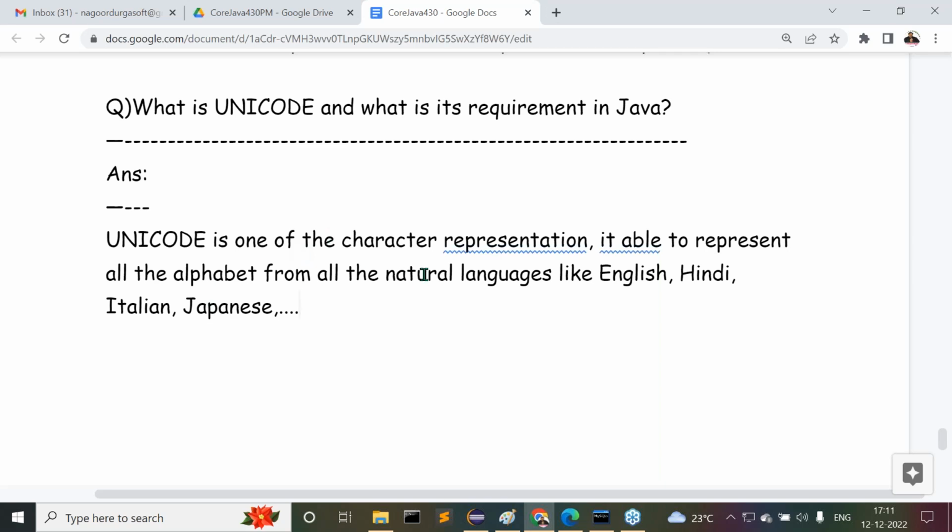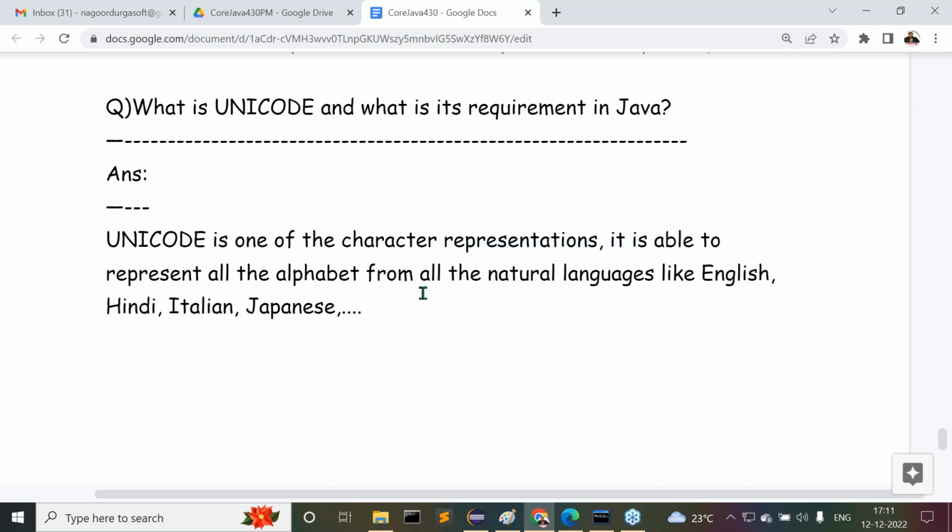So Unicode is one of the character representations. It is able to represent all the alphabets from all the natural languages like English, Hindi, Italian, Japanese, even local languages. Then what is its use?